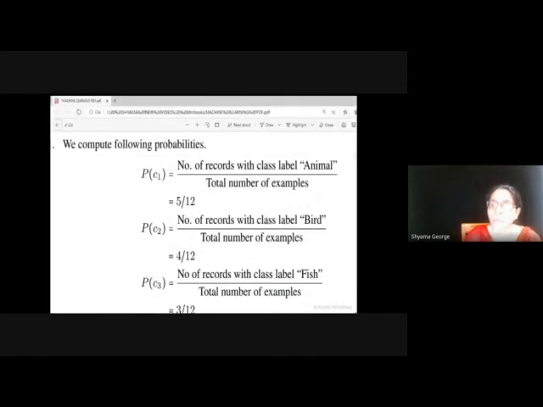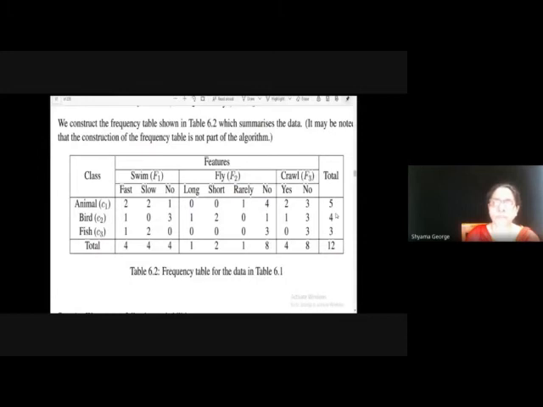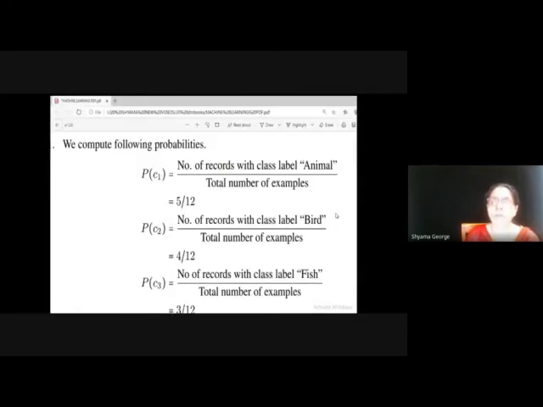In the previous case, we took only the values necessary for the test instance. But in this case, we are recording all the possible values, so that there is no need of using the training data again. Whenever a test instance comes, we can use the frequency table. So from the frequency table, it is easy to compute the probabilities.